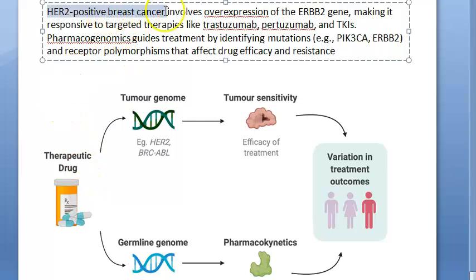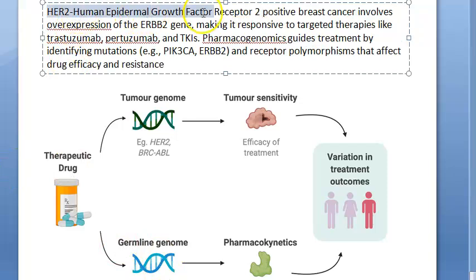Like this, so many examples are there. Okay, we will tell you one or two, if you can remember. One thing they are talking about is breast cancer, guys. The textbook is not talking about this, but some internet sources are talking about breast cancer. They are saying that if it is HER2 positive, right? If it is HER2 positive, okay, HER means, human epidermal growth factor receptor 2. So if the tumor has this receptor, then what will happen? You can give these types of treatments called trastuzumab, pertuzumab, okay, and TKIs.